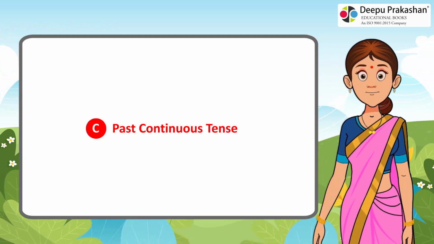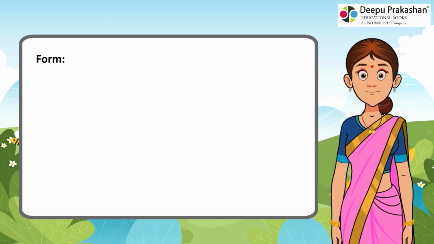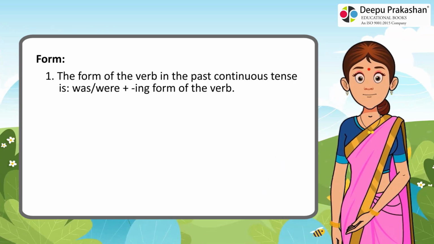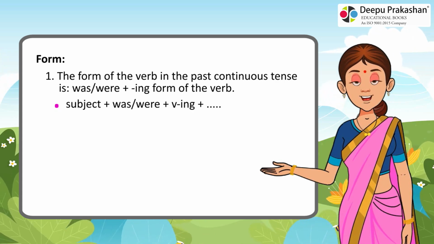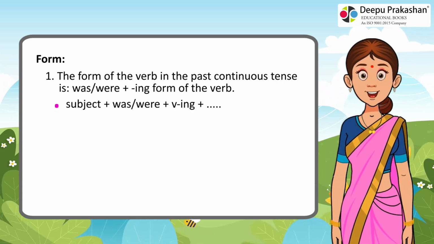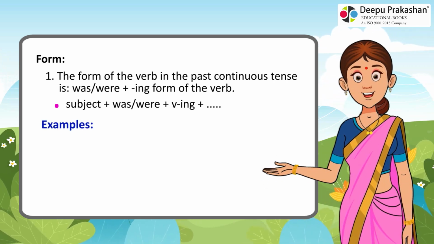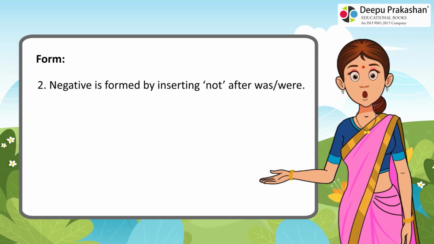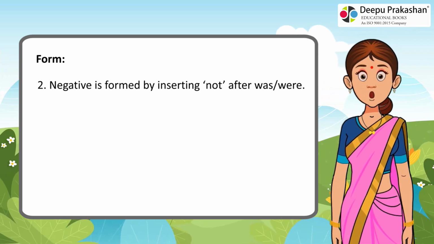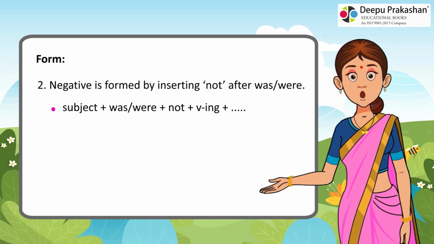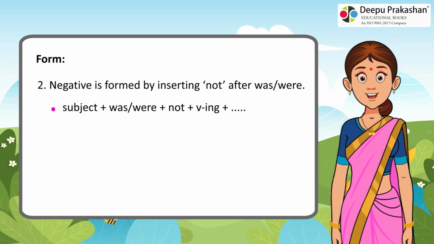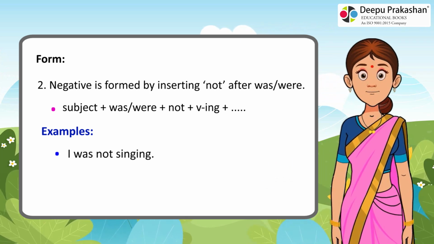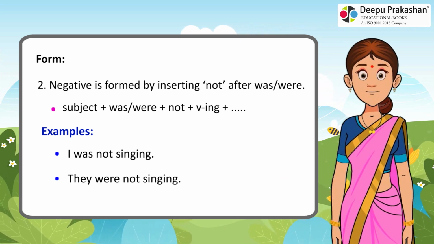C. Past continuous tense. Form 1. The form of the verb in the past continuous tense is was or were plus ing form of the verb. Subject plus was or were plus verb plus ing. Examples: I was singing. They were singing. 2. Negative is formed by inserting not after was or were. Subject plus was or were plus not plus verb plus ing. Examples: I was not singing. They were not singing.